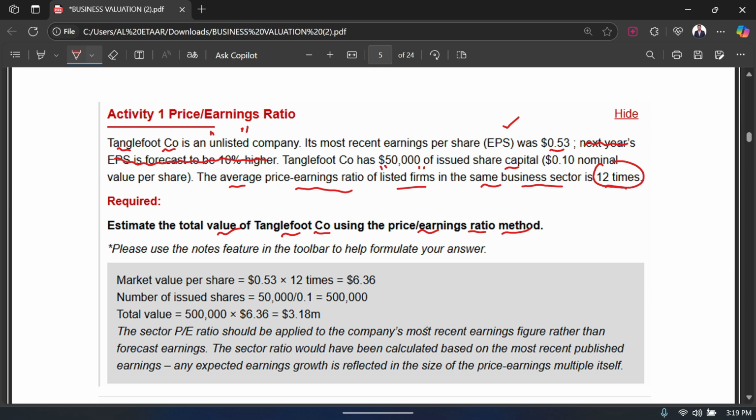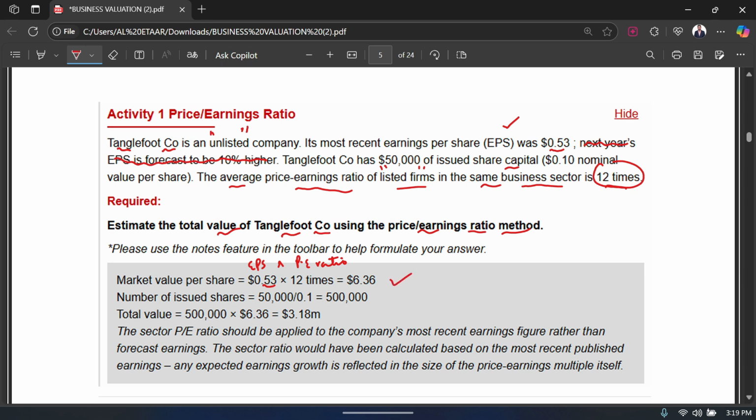We know that the market price per share is PE ratio times the EPS. Let me just replace it because they have written EPS first: EPS times PE ratio. We know that the EPS given to us is 0.53, the most recent one. We do not care about the next year. We just look at the most recent one, 0.53, and multiply it by the PE ratio, which is 12. So I have my market value per share, which is 6.36.